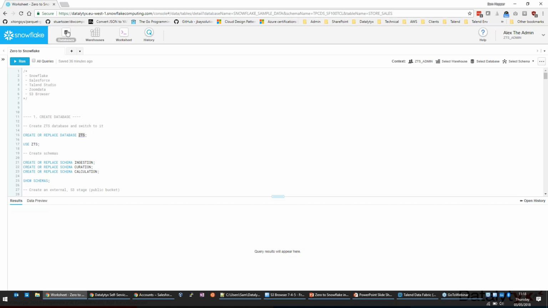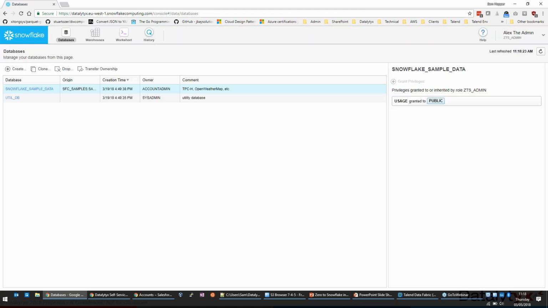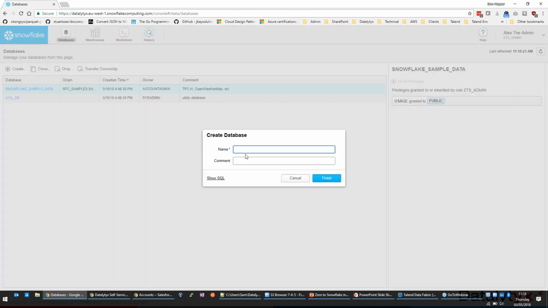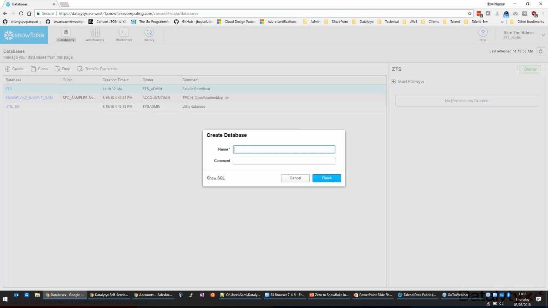So, for example, creating a database, we can do through the Databases tab. If I can back out to the top level and then hit the Create button, I can then put a name in. There we go. Not a lot to do. And interestingly, on this type of pop-up, you've got this Show SQL button.